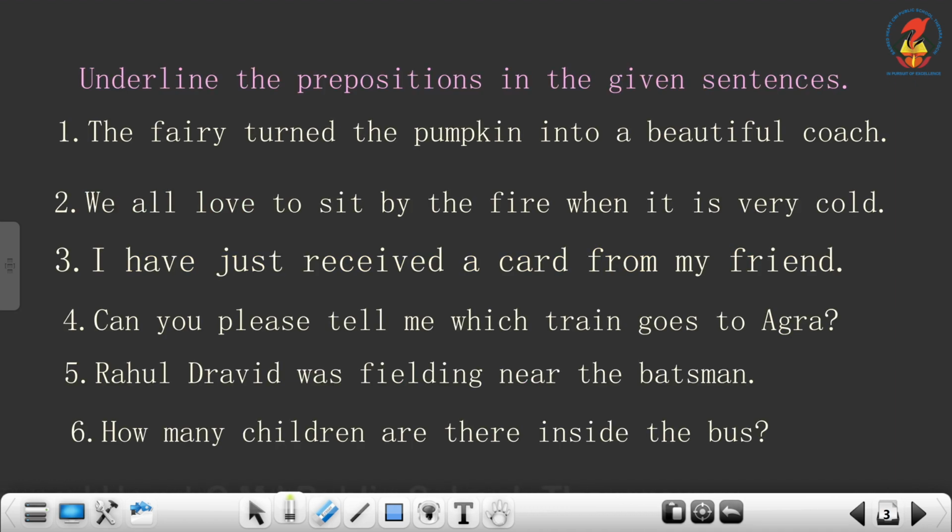Now you have one exercise. Underline the prepositions in the given sentences. You have to underline the preposition.